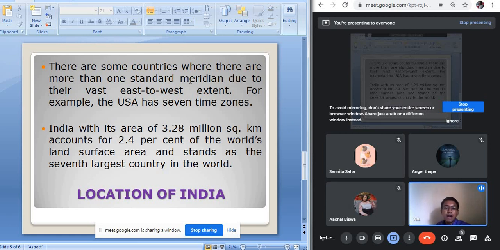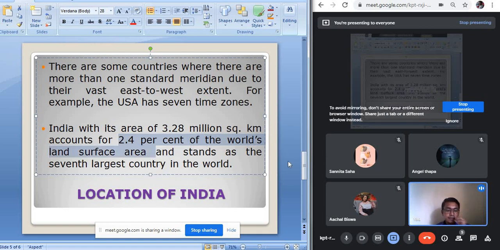Our country India has a total area of 3.28 million square kilometer, and this 3.28 million square kilometer area is equivalent to 2.4% of the total land surface of the world. So the entire land surface of the earth is 100%, and out of this 100% land surface, India occupies 2.4%, which is 3.28 million square kilometer.